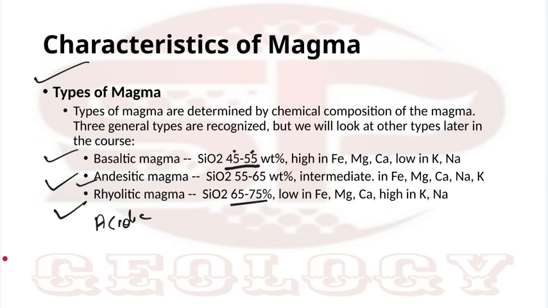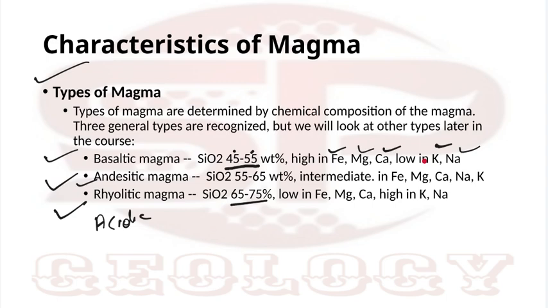So basaltic magma has a silica percentage of 45 to 55%. Andesitic magma has a silica percentage of 55 to 65%. And rhyolitic magma has a silica percentage of 65 to 75%. They are also characterized by some elements. In the basic condition, you will get more Fe, Mg, calcium, and low potassium, sodium.